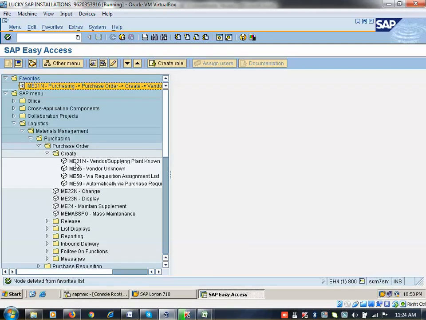Okay. So now ME21N. Now I have created it. The requirement is, if I want to create transaction data of a PO, PO is transaction data. Transaction data can be changed every second. Master data cannot be changed every second.